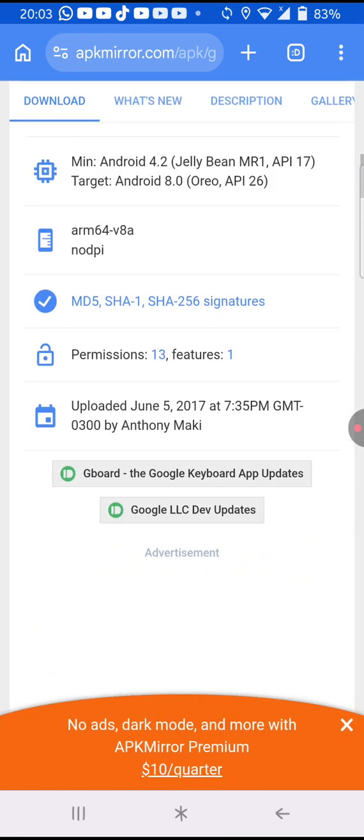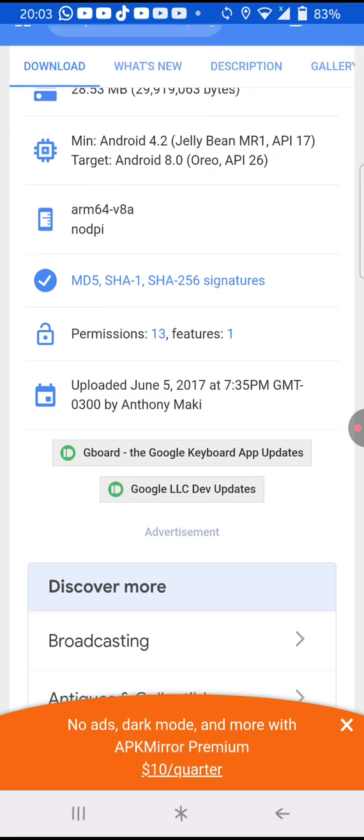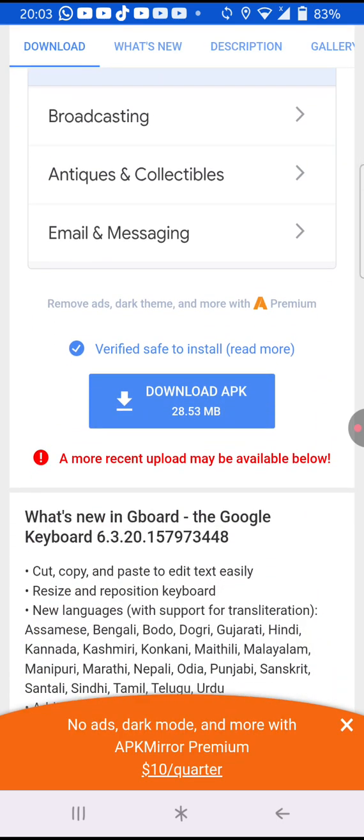But it's only for Android 13 devices and Android 11 devices with One UI.